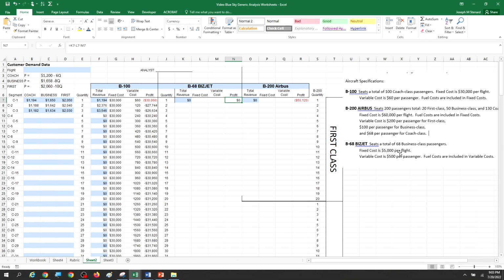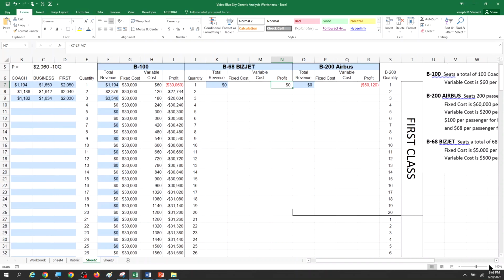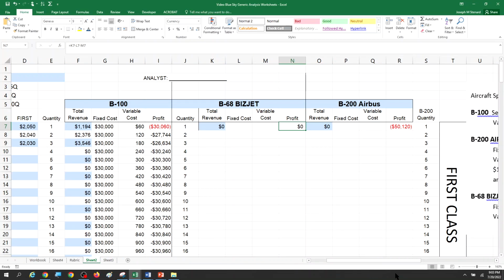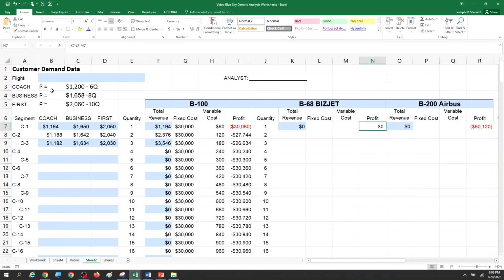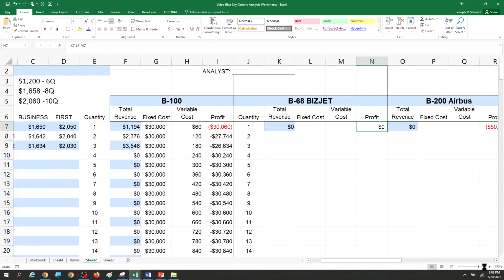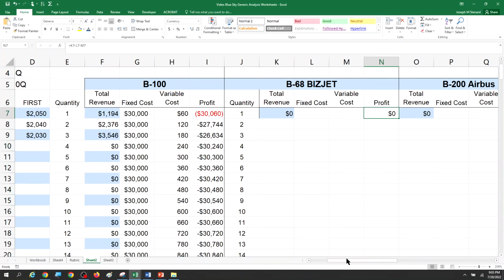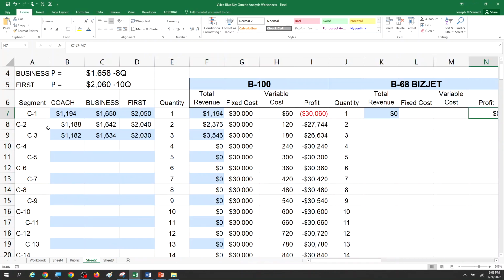All right, so I copied some of that information in here, and up in the top of the customer demand data, I've listed the information by typing it out here, and then here I'll make it even more extreme, so you can see it more precisely.